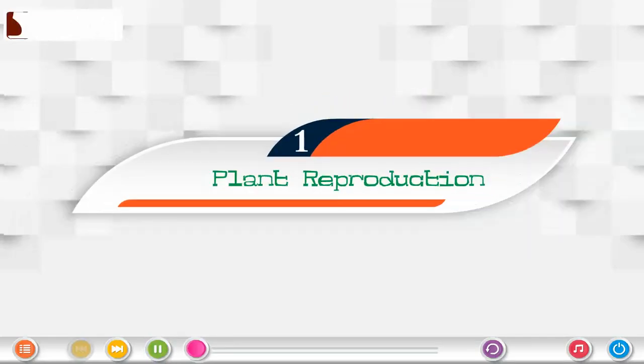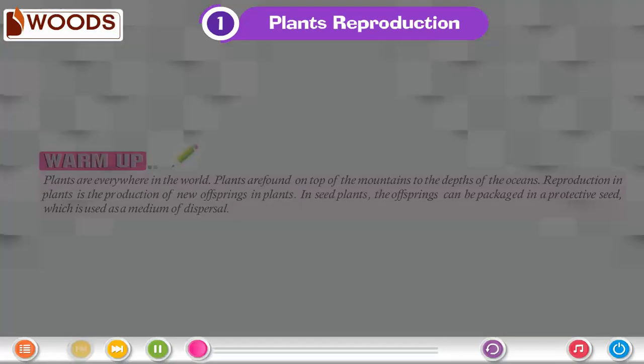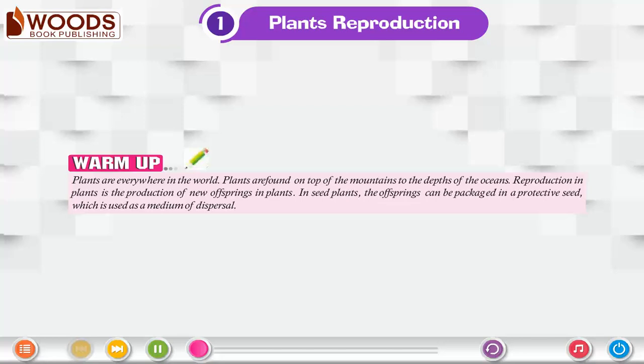Lesson 1. Plant Reproduction. Warm-up. Plants are everywhere in the world. Plants are found on the top of the mountains to the depths of the oceans.